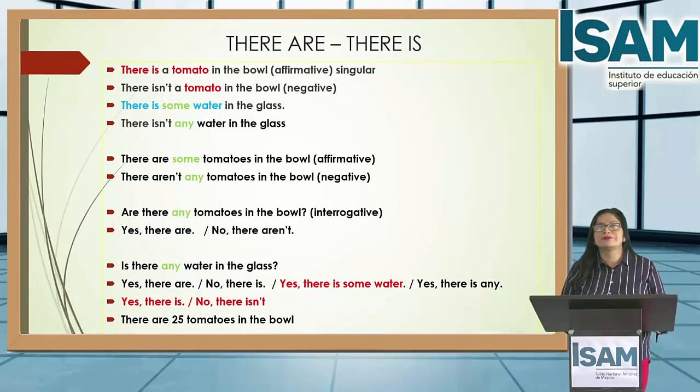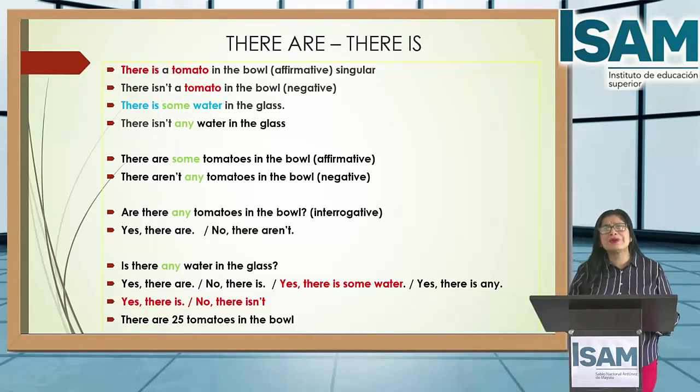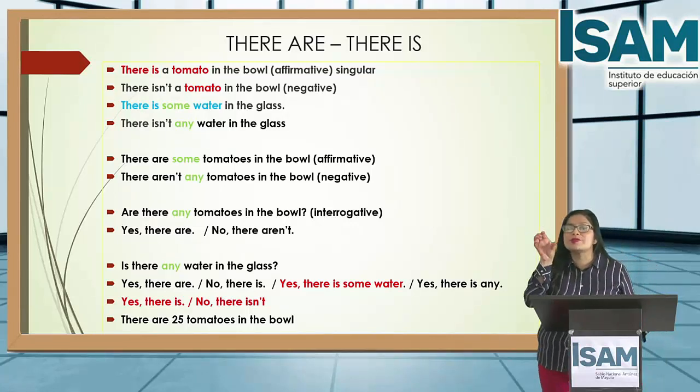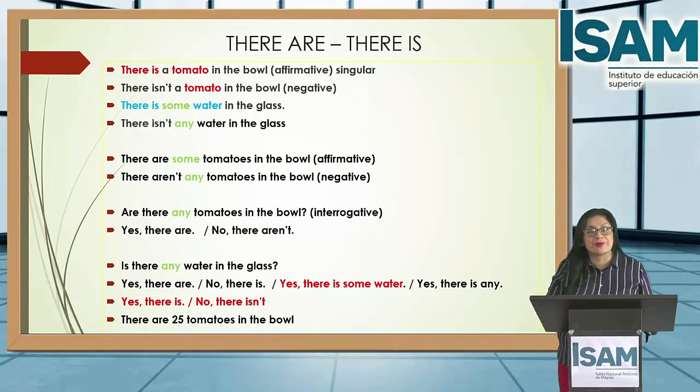Here again, you have there are and there is. More examples. There is a tomato in the bowl. Affirmative, singular. There isn't a tomato in the bowl. Negative, singular. There is some water in the glass. Students, some water, because you use some because water is an uncountable noun.